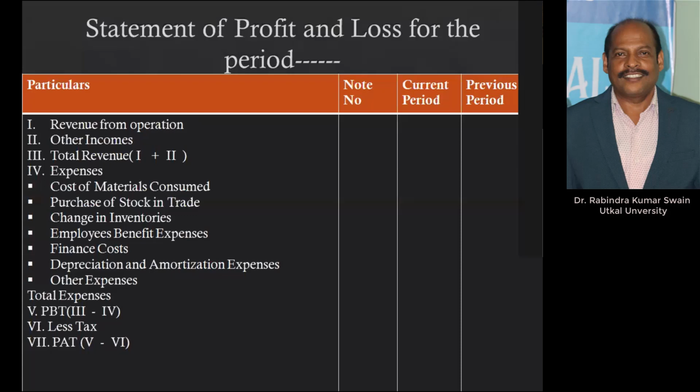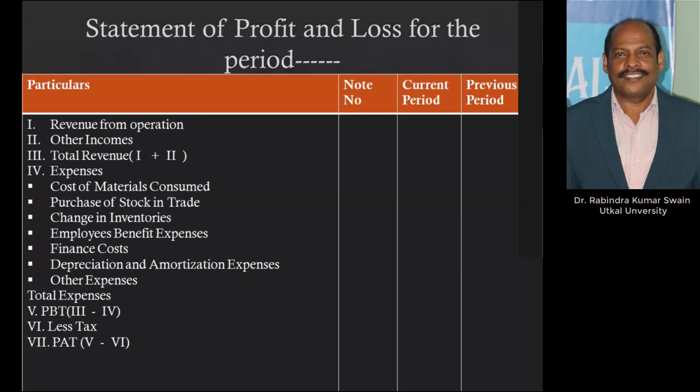And change in inventory. When you say inventory in our business, we mean three things: raw material, work in progress, and finished goods. Raw material stock has already been considered in calculating cost of materials consumed. But change in inventory is about opening stock of WIP and closing stock of WIP. If there is any difference, that will be considered here. Similarly, finished goods has opening stock and closing stock. Change means if opening stock is more, it is added to your expenses. If closing stock is more, it is deducted from your expenses.